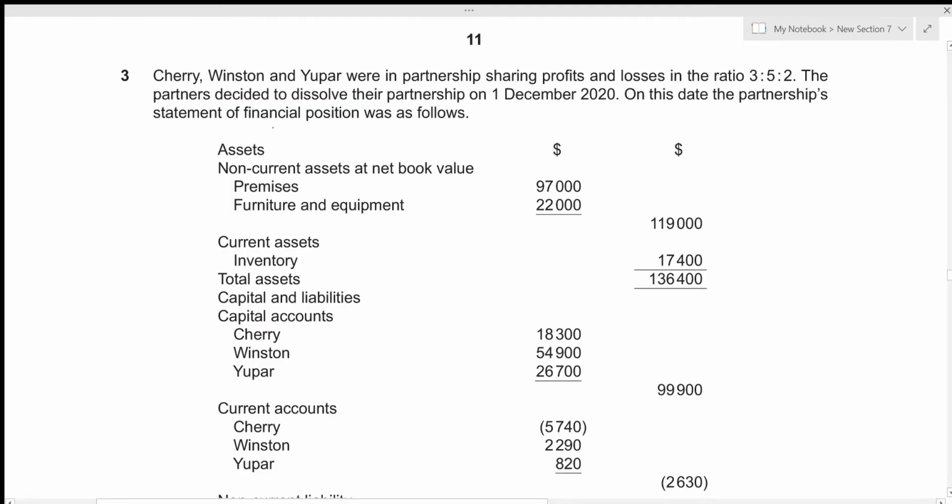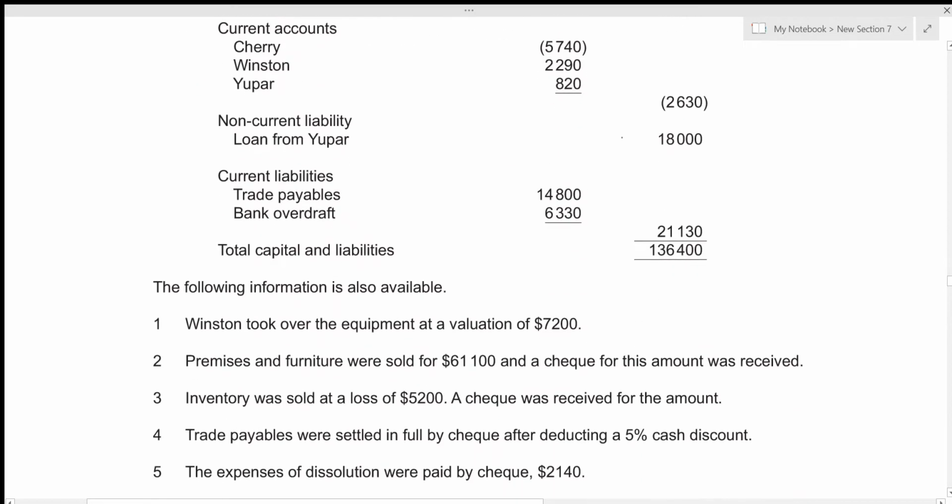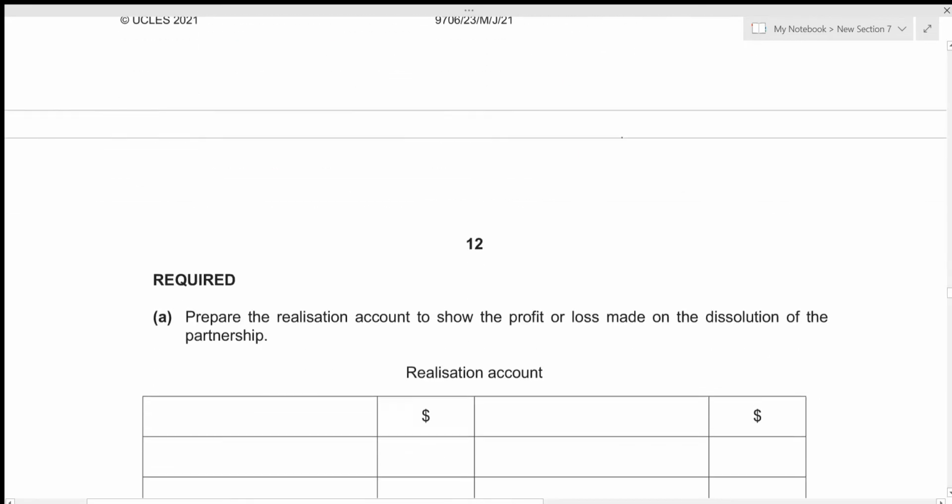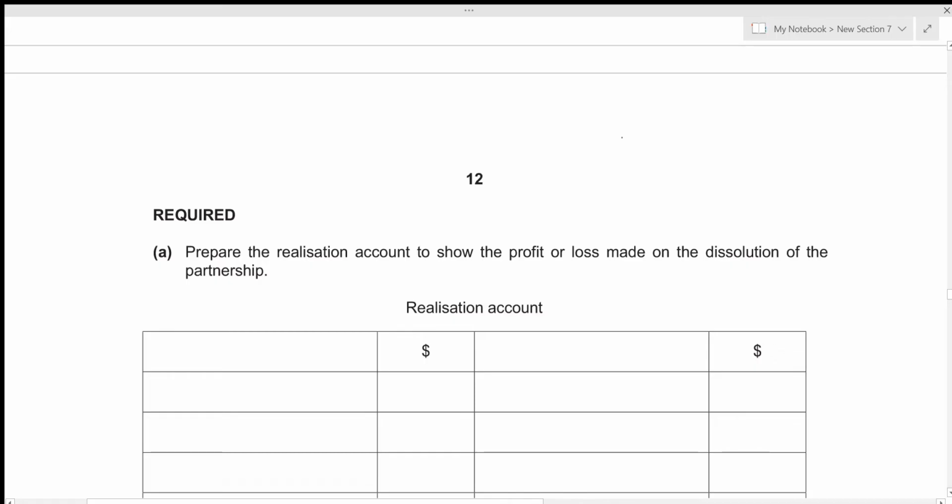Jerry, Winston, and UPAR were in partnership, sharing profits and losses in the ratio 3:5:2. The partners decided to dissolve their partnership on 1st December 2020. On this date, the partnership statement of financial position were as follows. Then we're given additional information relating to how they sorted out their assets and liabilities, because this is a case of dissolution, which means that the partnership is being closed. So let's have a look at the question first. We need to prepare the realization account to show the profit or loss made on the dissolution of the